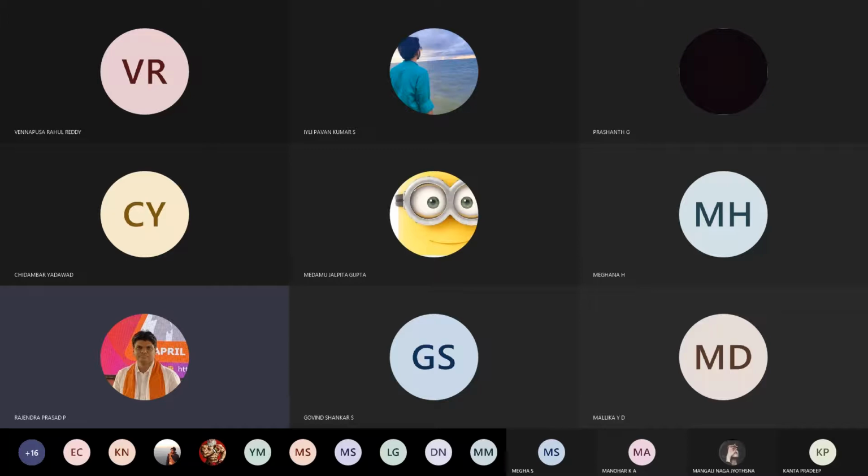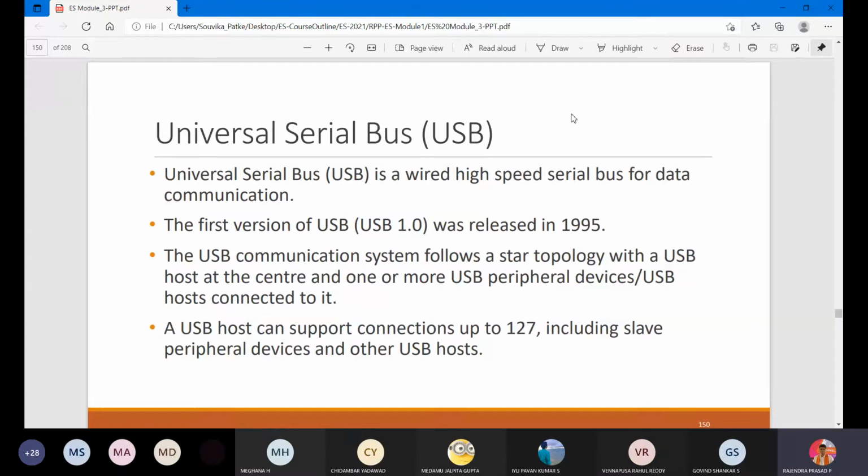Right? So you can observe that the first version of USB 1.0 was released in 1995. The USB communication system follows a star topology with a USB host at the center and one or more USB peripheral devices connected to it. So it is just a topology which they are going to approach. Different types of topologies are there. One is star topology, one is ring topology, right?